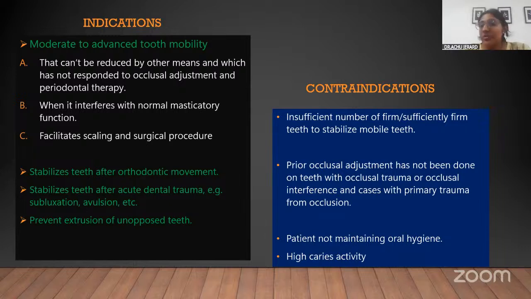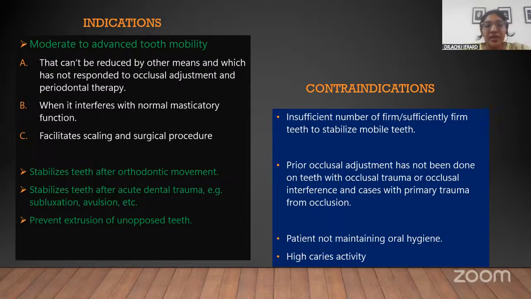When the case is primary trauma from occlusion, sometimes the periodontium will be intact, but because of some traumatic occlusion, the tooth would be mobile. In such cases, the first thing you should go for is not splinting, but occlusal correction. That is what is meant by that. So the first indication is moderate to advanced tooth mobility that can't be reduced by other means like occlusal adjustment.